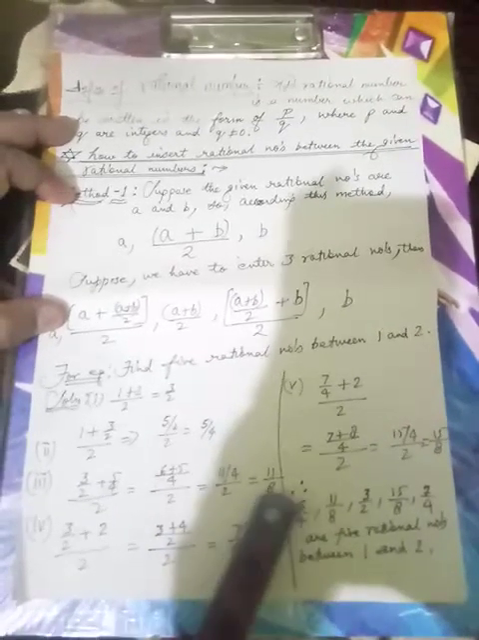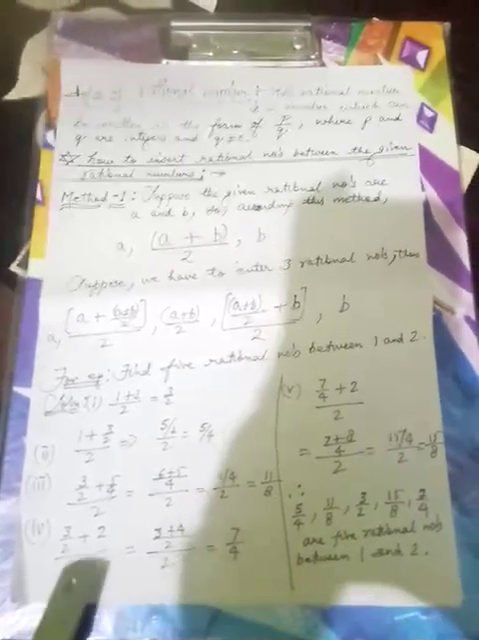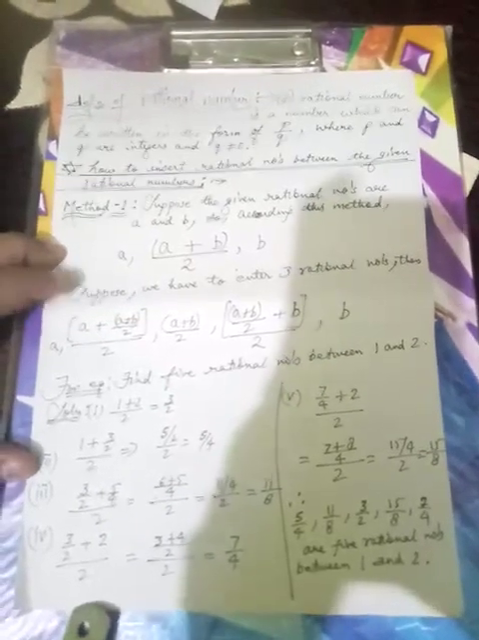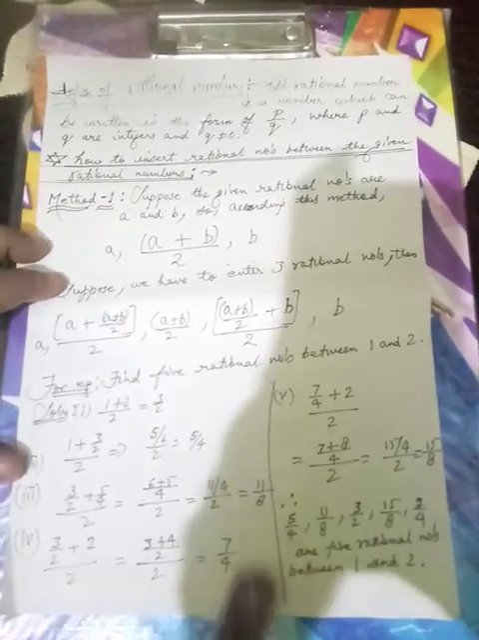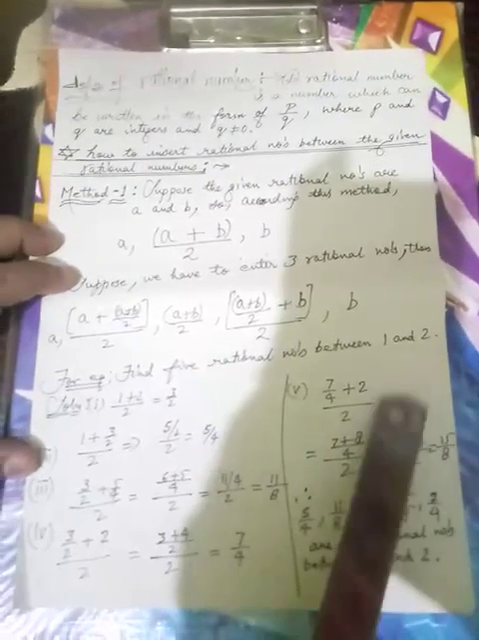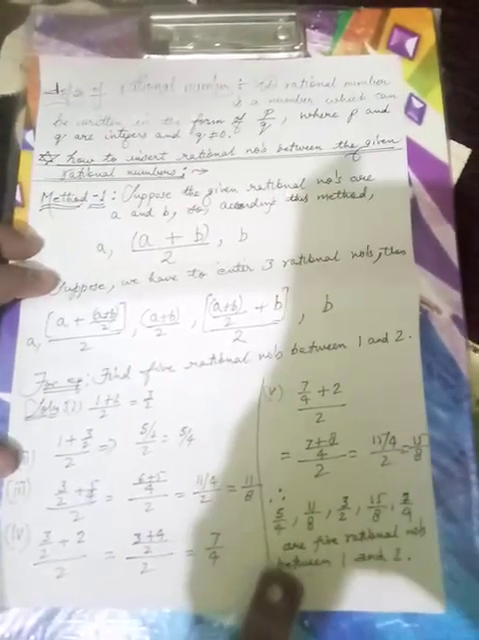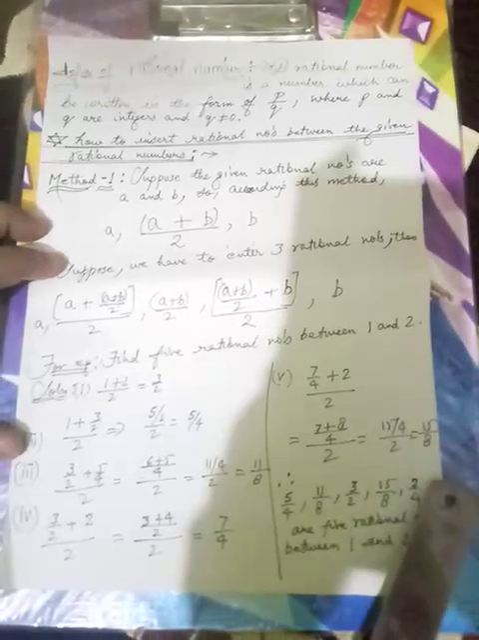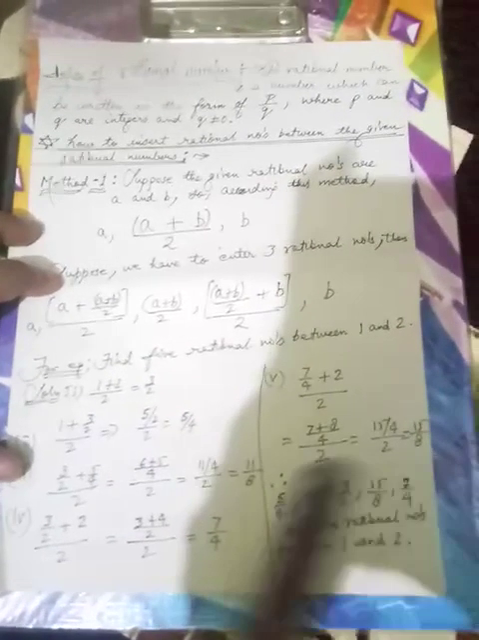This is the way we get 11 by 8. In the same way, we take 3 by 2 and 2, the last rational number, we add and divide by 2. By adding them and dividing by 2, we get 7 by 4. Same way, 7 by 4 and the last number 2, again we add and divide by 2, we get 15 by 8. Like this, we get 5 by 4, 11 by 8, 3 by 2, 15 by 8 and 7 by 4. So these are the 5 rational numbers between 1 and 2.